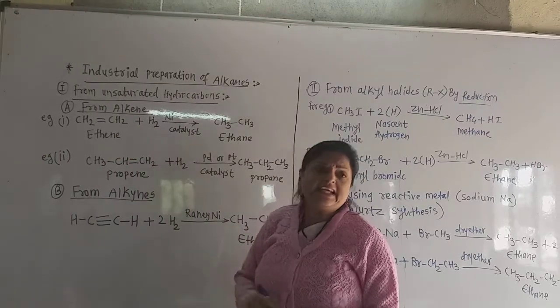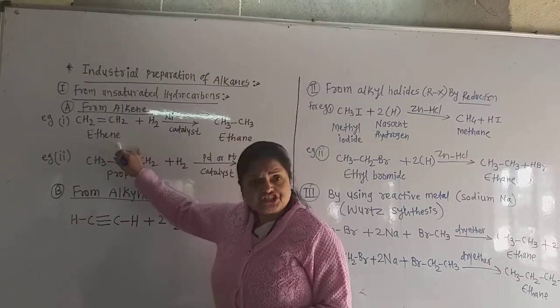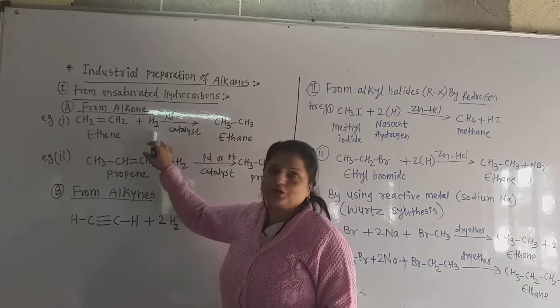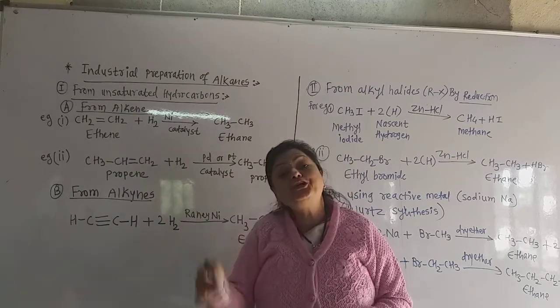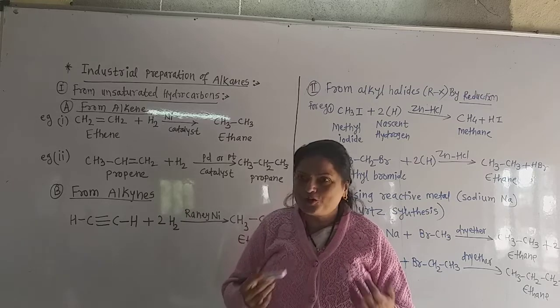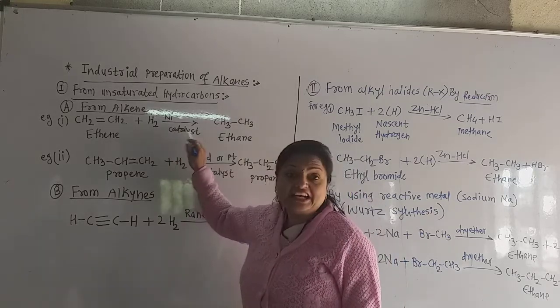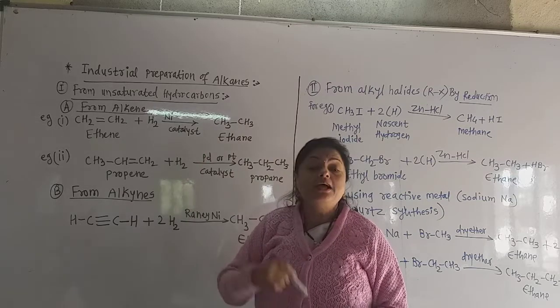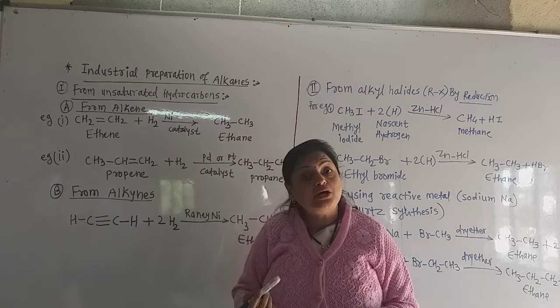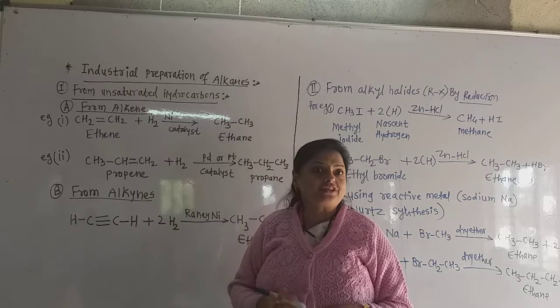Now in ethene there is an addition of hydrogen. So it is also called the hydrogenation reaction. Addition of hydrogen is called hydrogenation. But it requires a catalyst. Nickel, platinum, palladium, such metals are used as the catalyst.